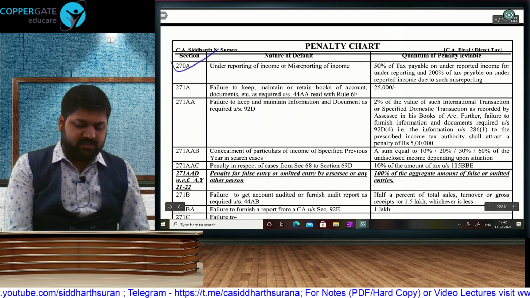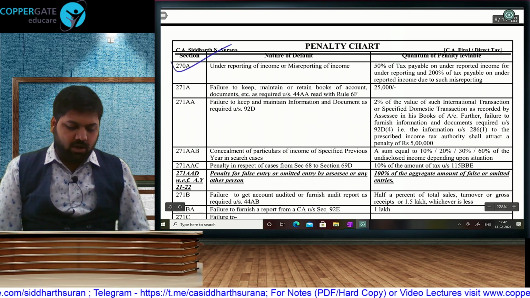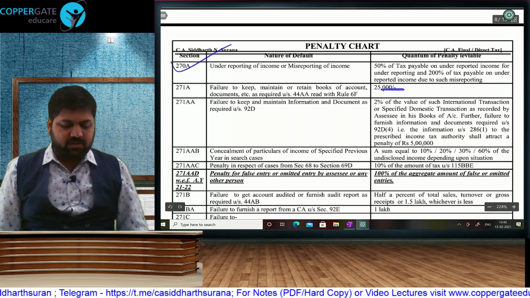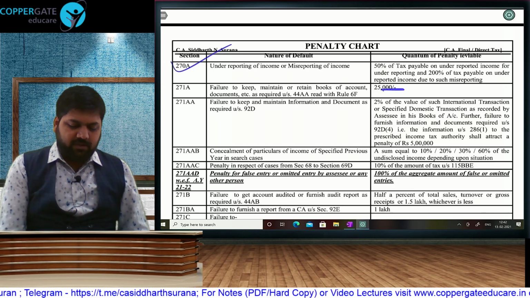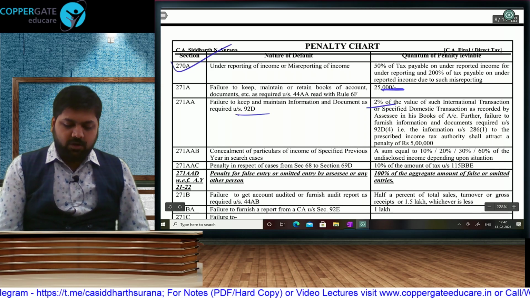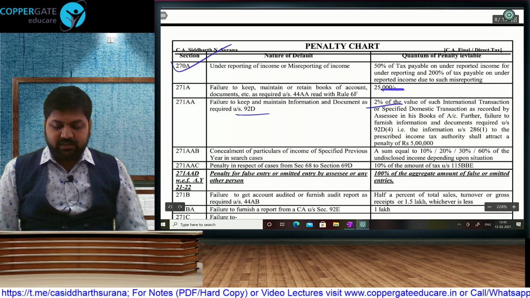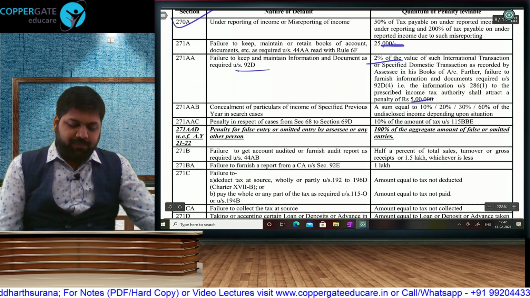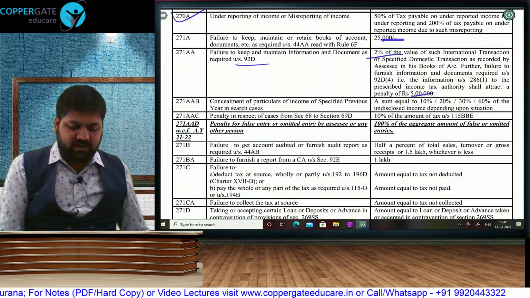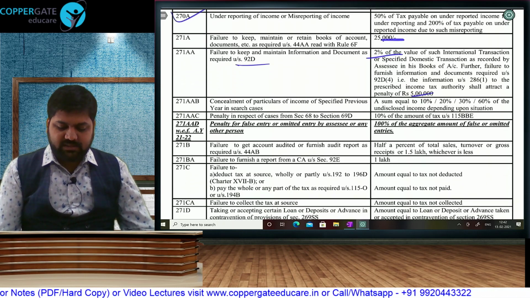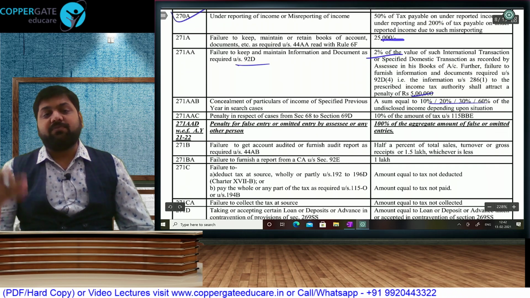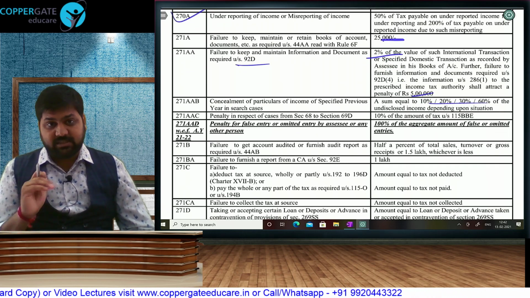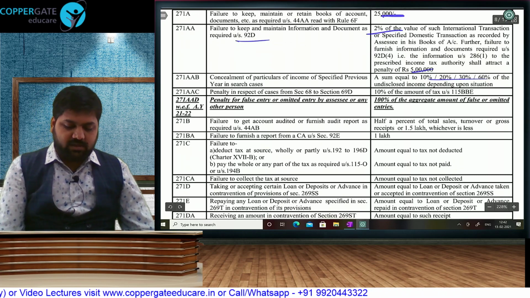from your chart. For your misreporting, underreporting penalty, I already taught you. Not maintaining books of accounts, 25,000 rupees flat. If you don't keep data, document, information, 2% of the value of transaction. And then in 286, if you don't inform, then there is another 5 lakh rupees penalty. If you have section 271AAB, that is in search cases, then we have 10%, 20%, or these days we have 30% and 60% directly of your undisclosed income.